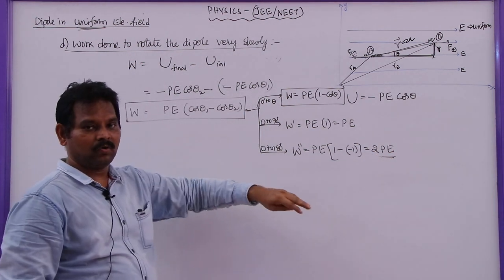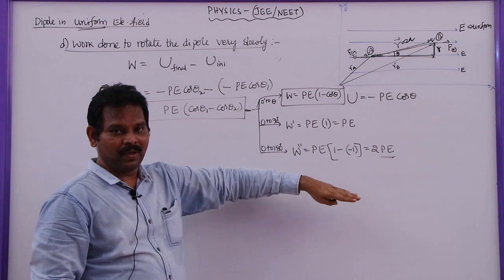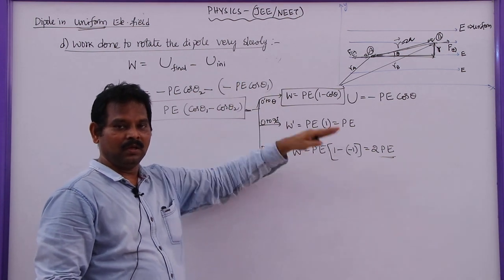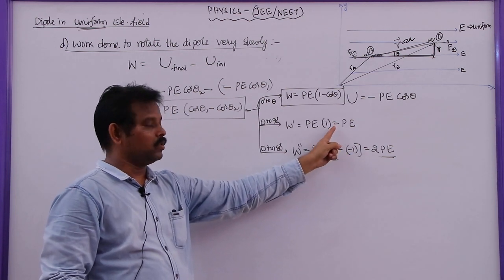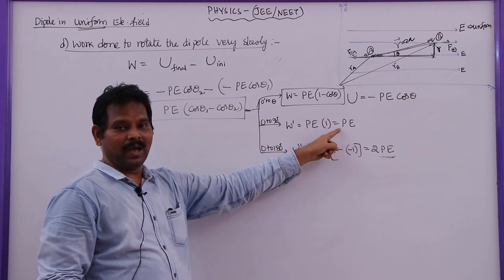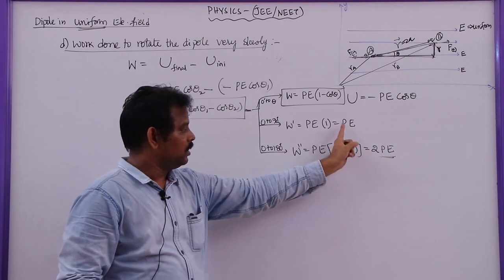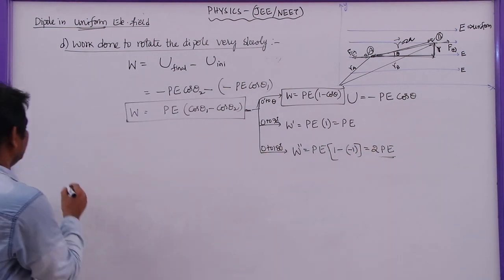That means the work done to rotate the dipole from parallel to perpendicular is PE, and from parallel to anti-parallel is twice that, 2 PE.